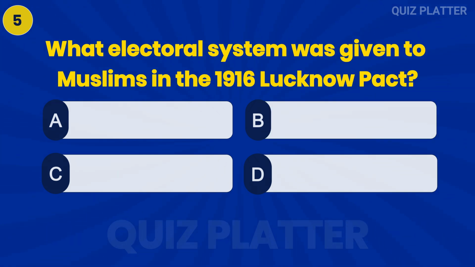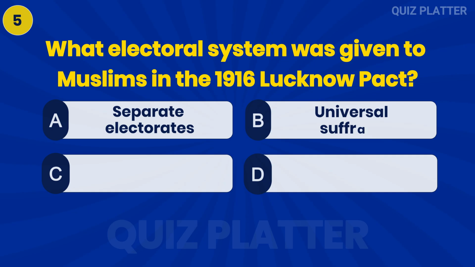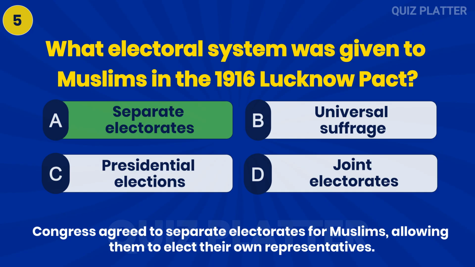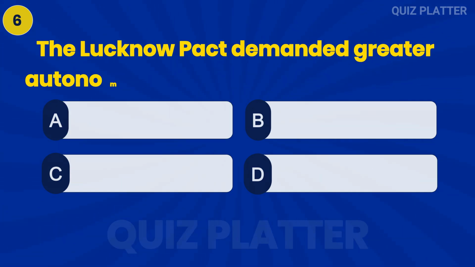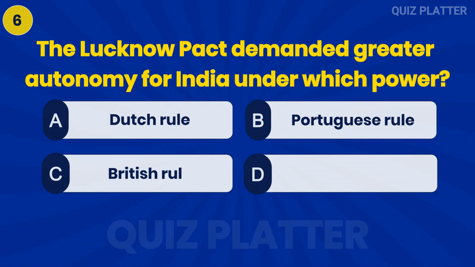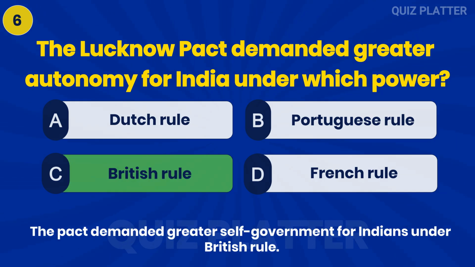What electoral system was given to Muslims in the 1916 Lucknow Pact? Answer A. Separate electorates. The Lucknow Pact demanded greater autonomy for India under which power? Answer C. British rule.